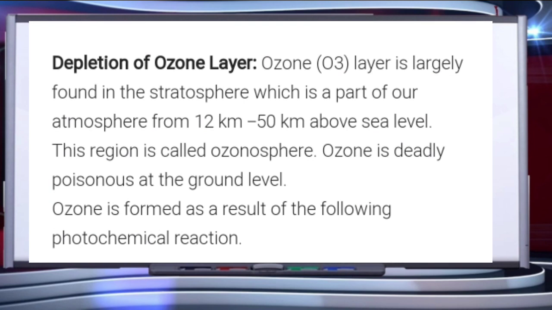Depletion of ozone layer, children, try to understand this. Ozone, which is O3, is largely found in the stratosphere, which is a part of our atmosphere from 12 km to 50 km above the sea level. This region is called the ozonosphere. Ozone is deadly poisonous at the ground level. Ozone is formed as a result of the following photochemical reaction. Just try to understand this now.